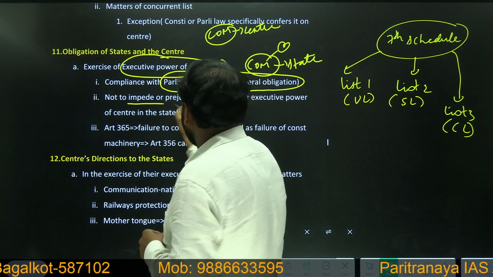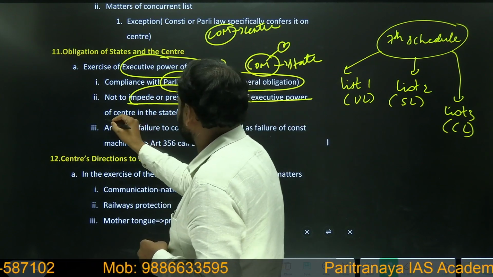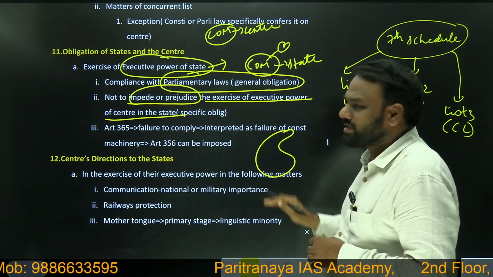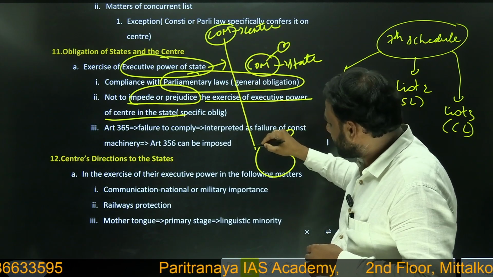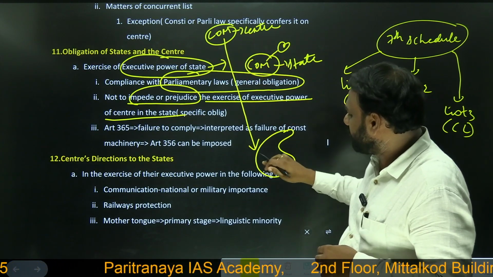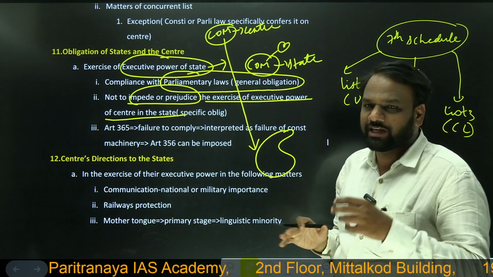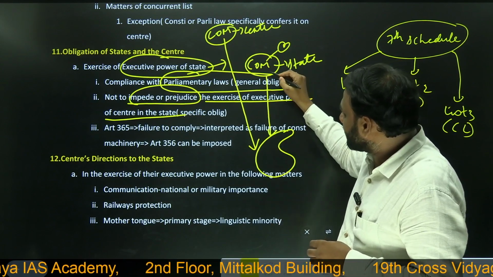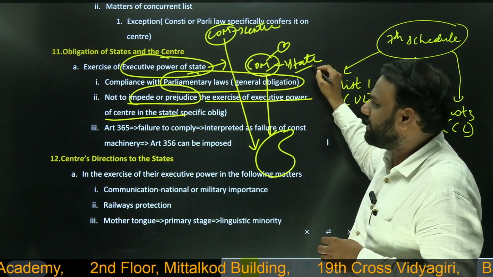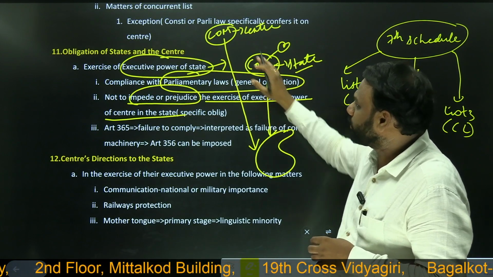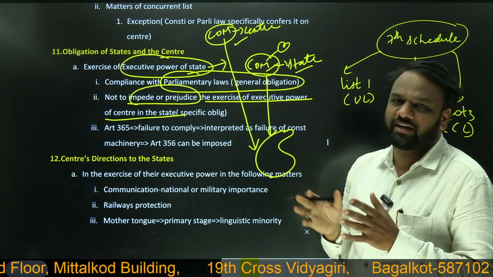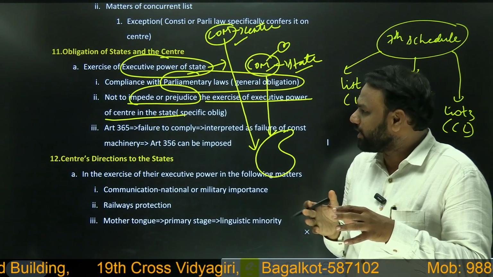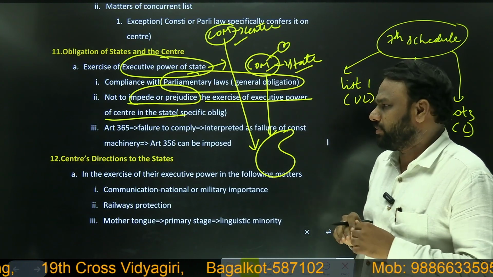Next, not to impede or prejudice the exercise of executive power of the center in the state. So let us consider the example of Karnataka itself. The council of ministers at the center will also be working in the state on a few aspects. At the same time, the council of ministers at the state level will also be working. So whatever work they are doing, the state council of ministers should not cause any kind of impediment to the work being done by the council of ministers at the center. It means whatever work the center is doing should not face any kind of problem from the state government.